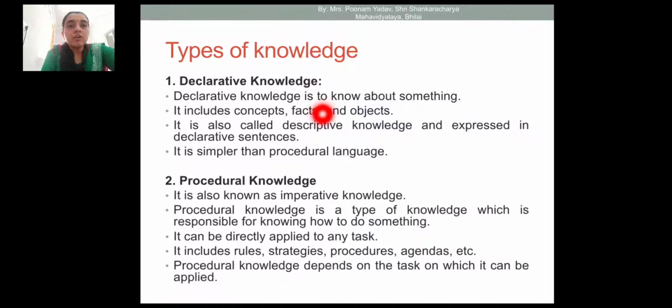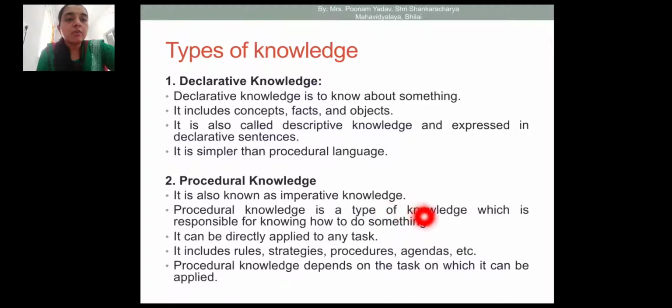Declarative knowledge is to know about something. It includes concepts, facts, and objects. It is also called descriptive knowledge and is expressed in declarative sentences. It is simpler than procedural knowledge. Then, second, procedural knowledge, which is also known as imperative knowledge.